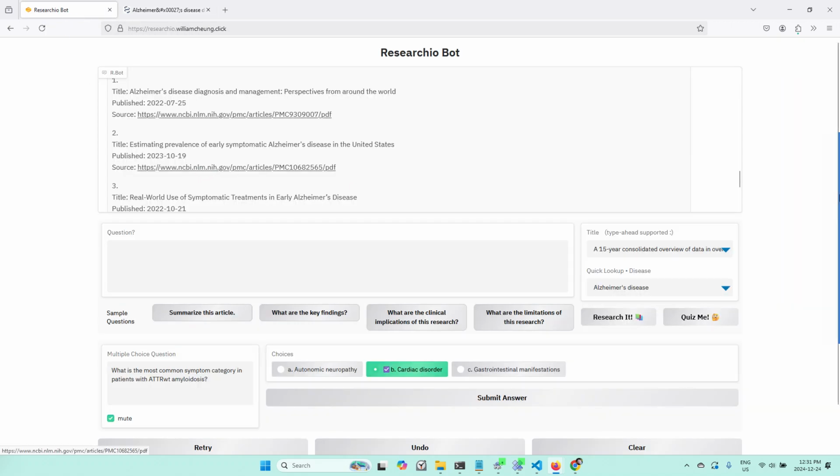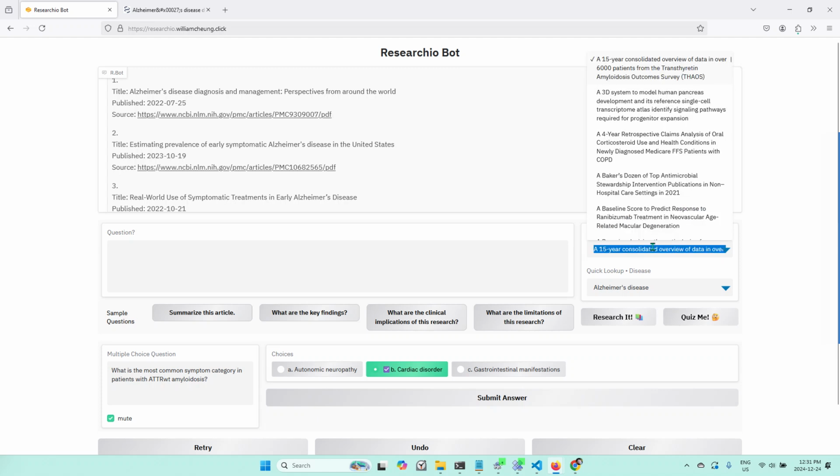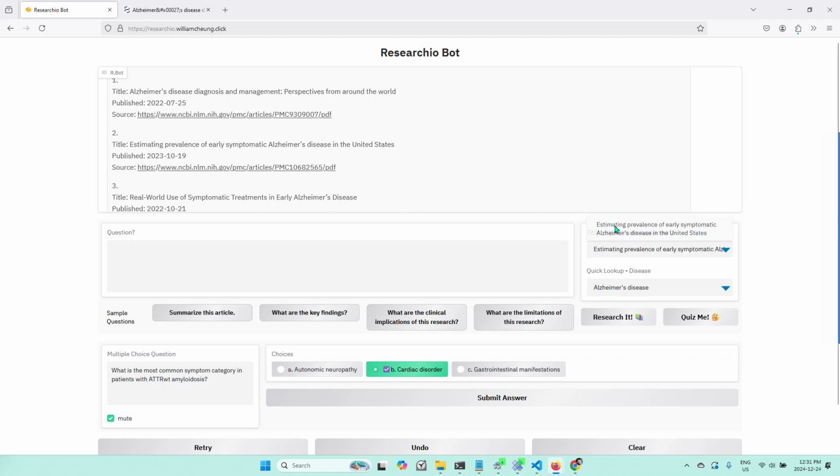And we can enter in the article name here. So say I want to ask a question about number 2 there, estimating prevalence. So I typed in the keywords to match. Okay, now I have this article selected. I'll ask a question about what are the clinical implications of this research? And click research it and let the bot figure it out.